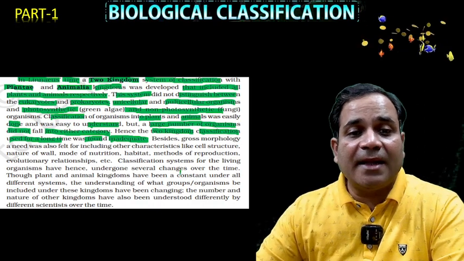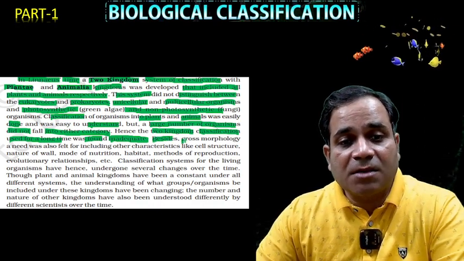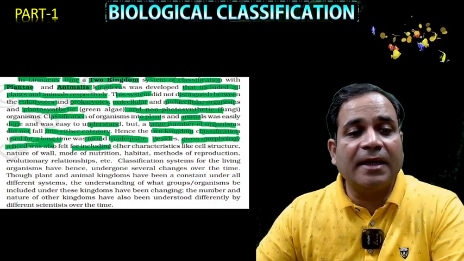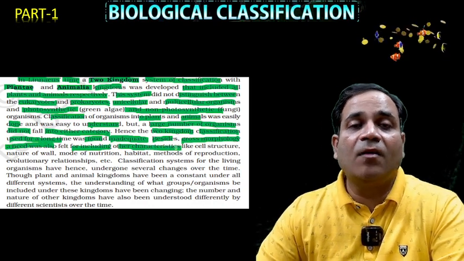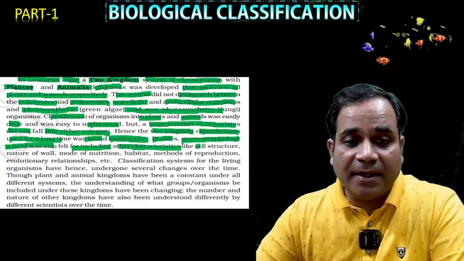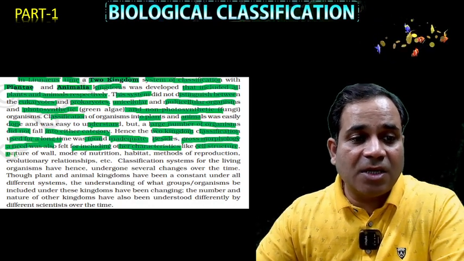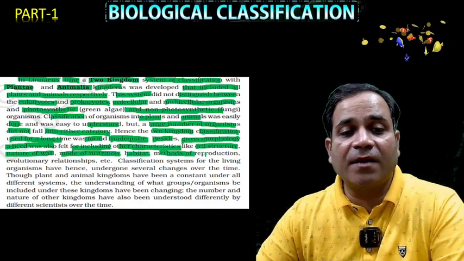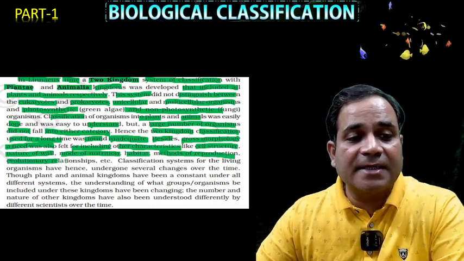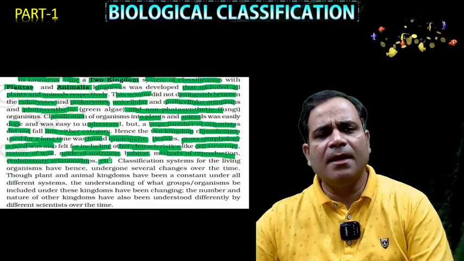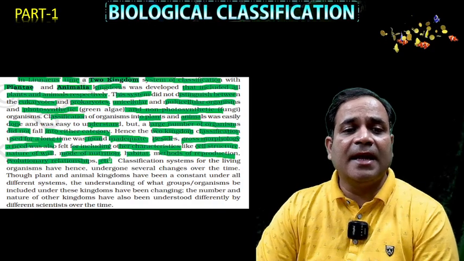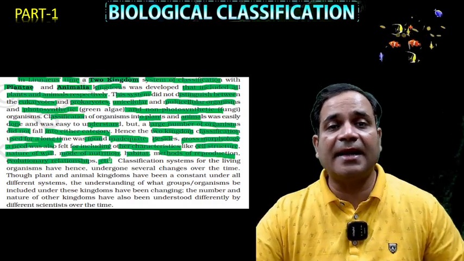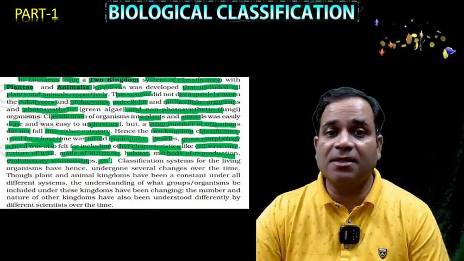So I said that besides gross morphology, a need was also felt for including other characteristics. What are the other characteristics, my dear? Number one, cell structure, nature of wall, mode of nutrition, habitat, methods of reproduction, evolutionary relationship, etc. See what I'm saying? The classification given by Carolus Linnaeus is inadequate, my dear. That is not sufficient.